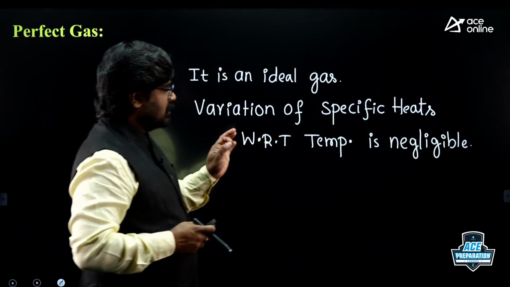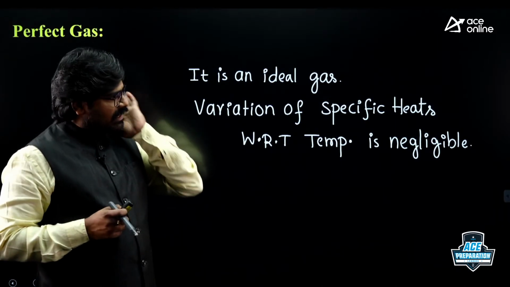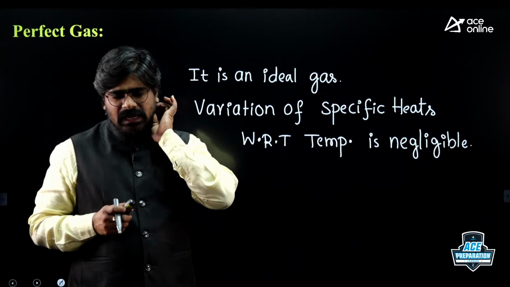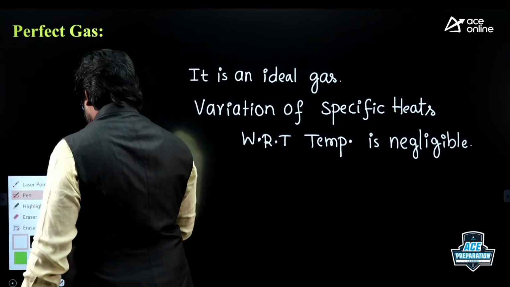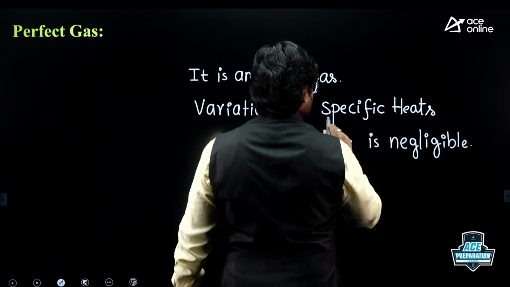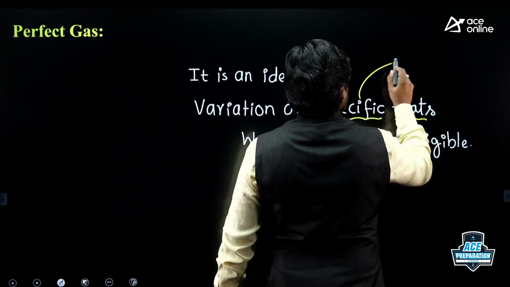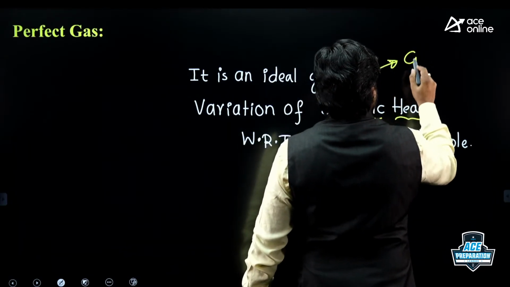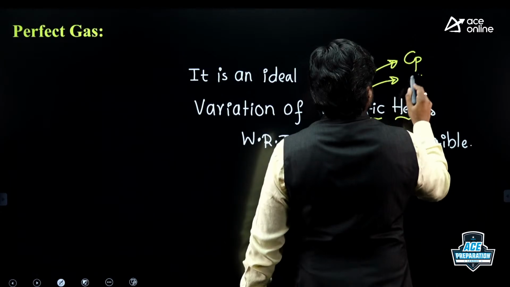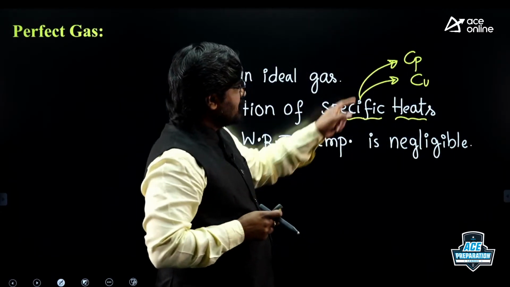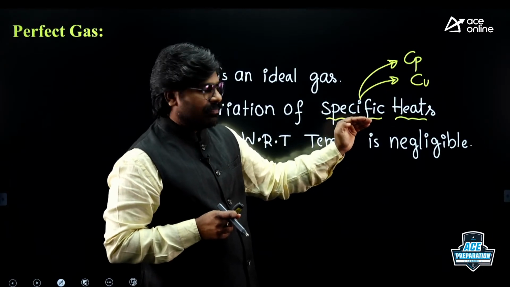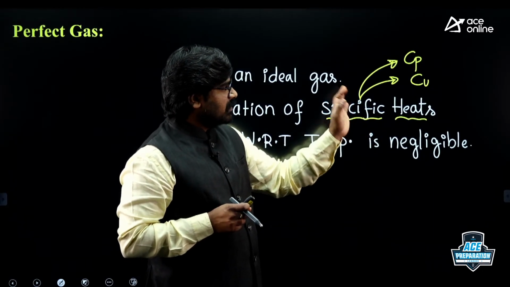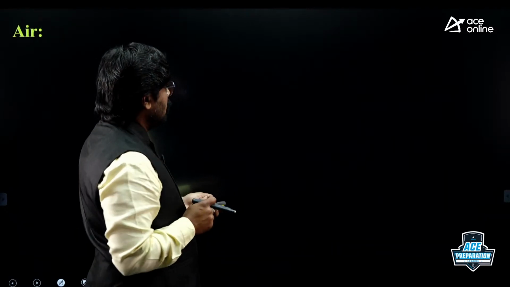So this is the definition of perfect gas. Here specific heat means Cp and also Cv, specific heat at constant pressure and specific heat at constant volume. Variation of specific heat, that is Cp, Cv, with respect to temperature is negligible. This is the definition. Let us see.